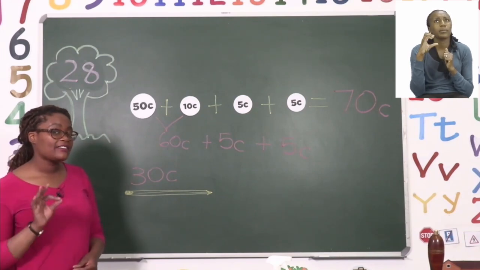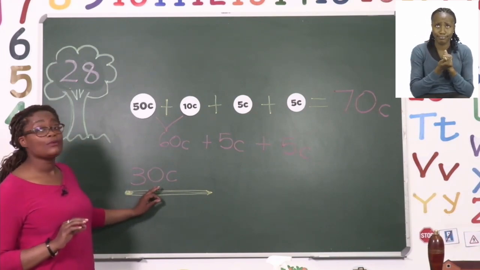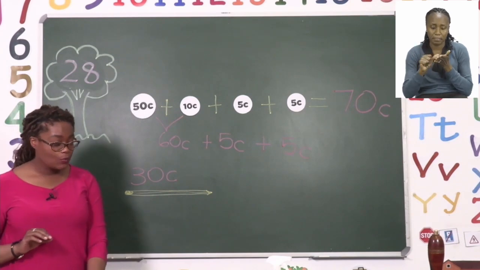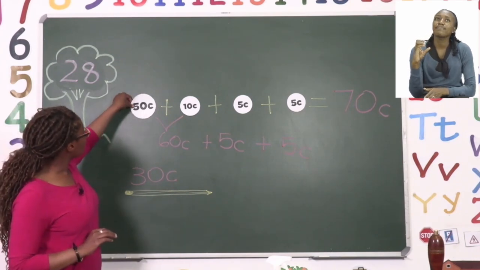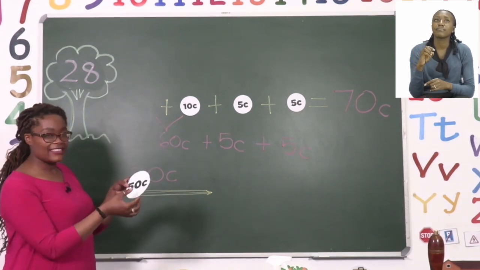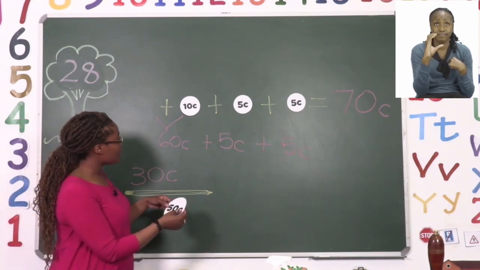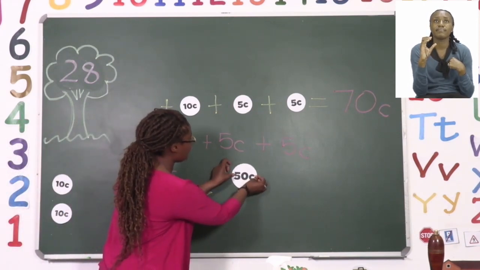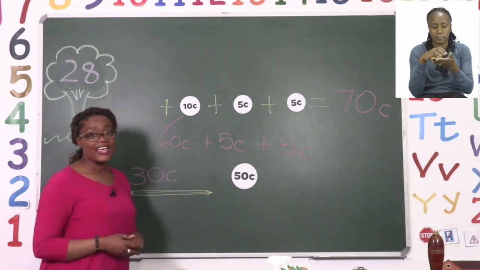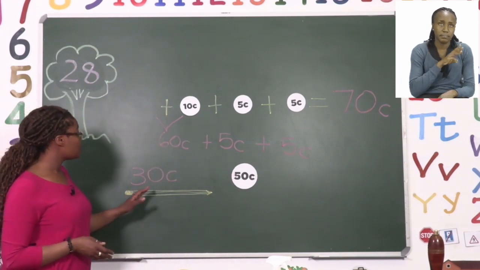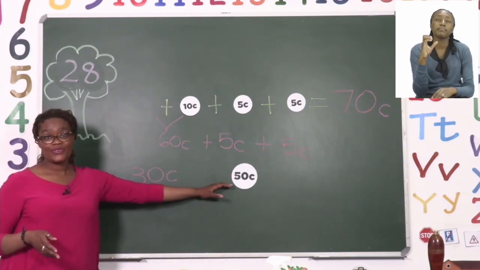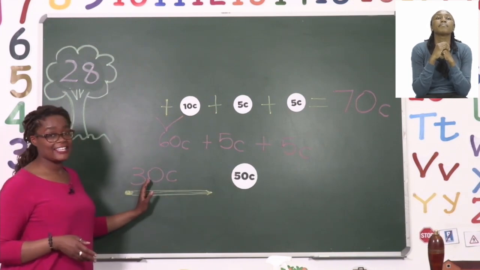If we want to buy the pencil, we will pay 30 cents. So we're going to be using our 50-cent coin. There it is. So what we are going to say is 50 cents, right? And then we need to count until we get to 50 from 30.